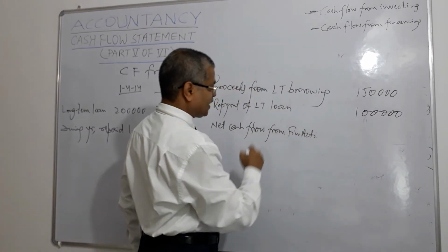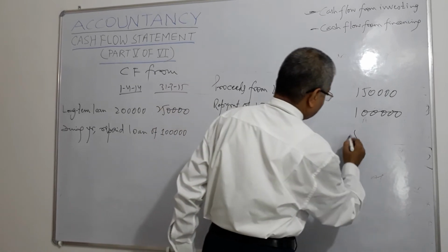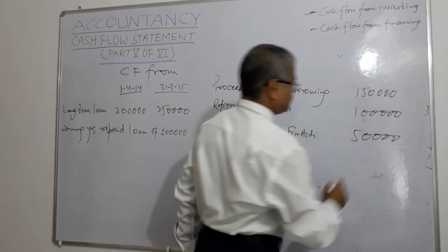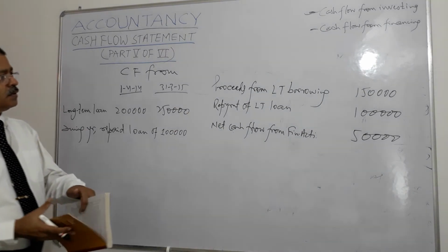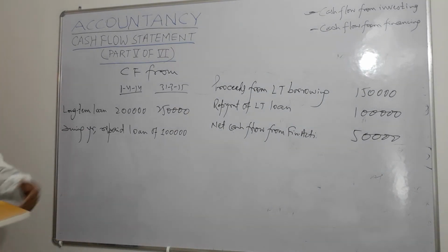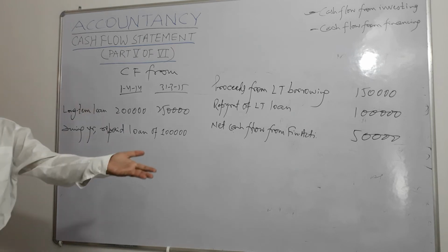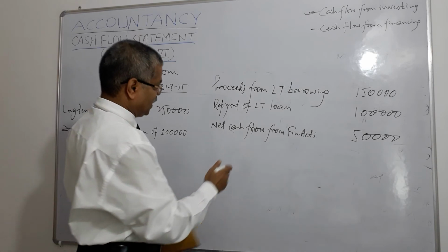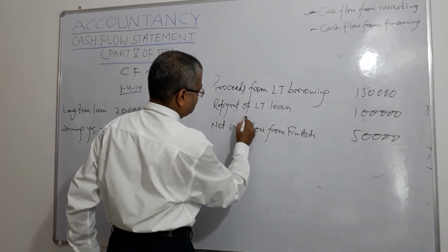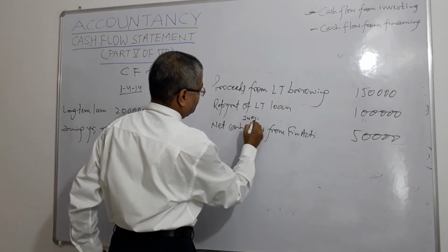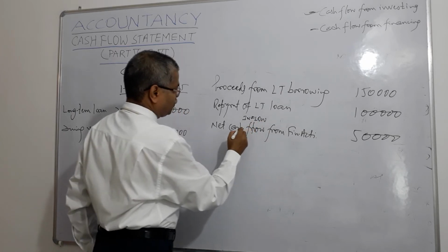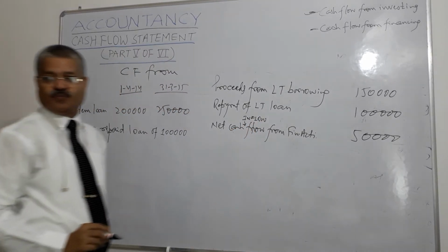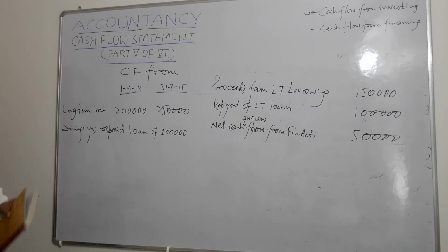So what is the net cash flow from financing activity? 50,000, right? Proceeds came 150,000, repayment went out 100,000, so net cash flow, and this is inflow, because inflow is more than outflow. Net cash inflow from financing activity is 50,000.